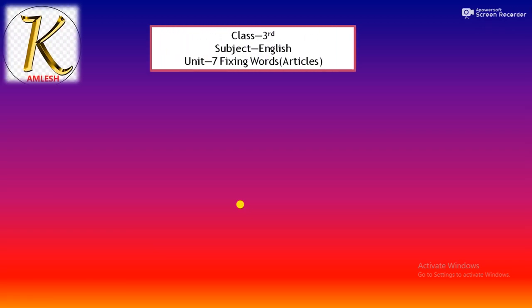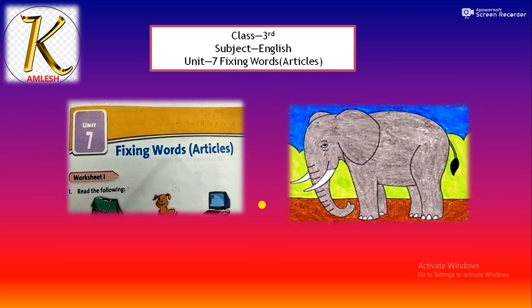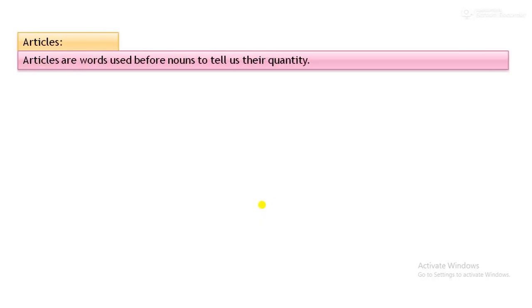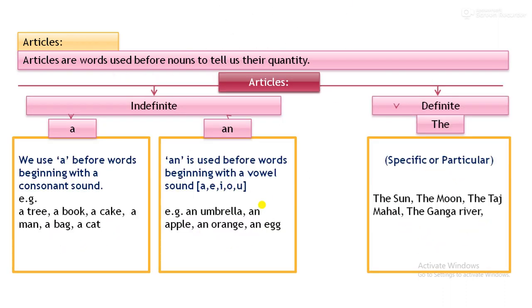In today's class, we will study fixing words or articles. The words a, an and the are known as articles. Kinds of articles: definite articles or indefinite articles. Article the is the definite article. Articles a and an are indefinite articles.